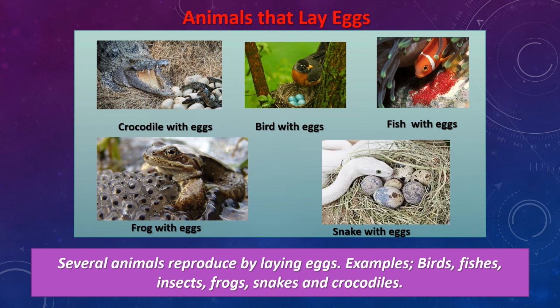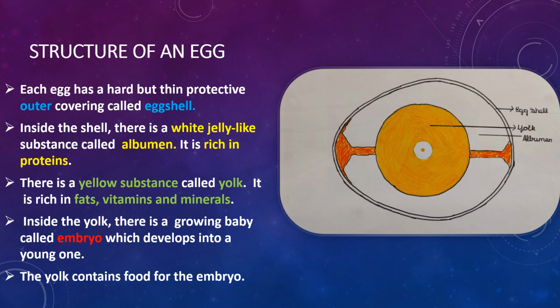Let us look at some animals that lay eggs for reproduction, like crocodiles, birds, fishes, frogs, and snakes. Let us look at the structure of an egg. Each egg has a hard but thin protective outer covering called eggshell, as you can see in this image. Inside the shell, there is a white jelly-like substance called albumin. It is rich in proteins.